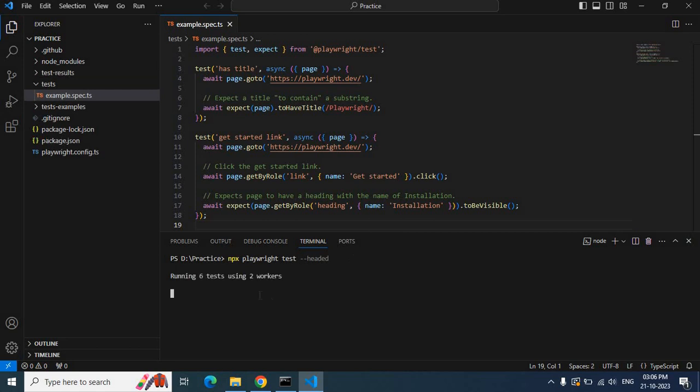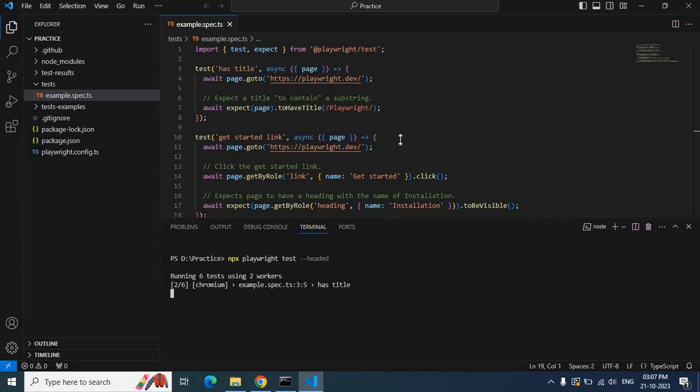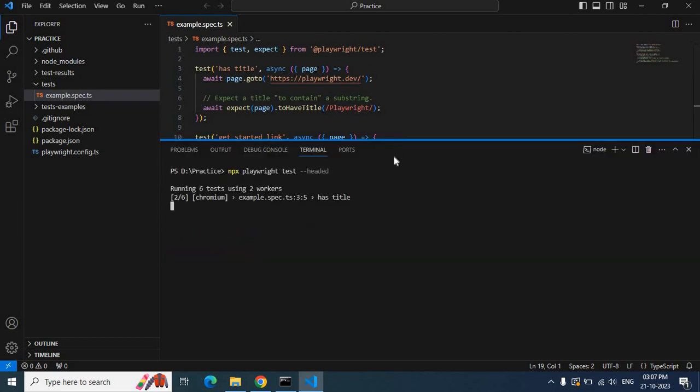See, it is now running 6 tests using 2 workers. These configuration details I will explain in coming videos, but as of now just see how it runs and how it generates the report. Here we have two workers, so that's why two browsers are opened in parallel.